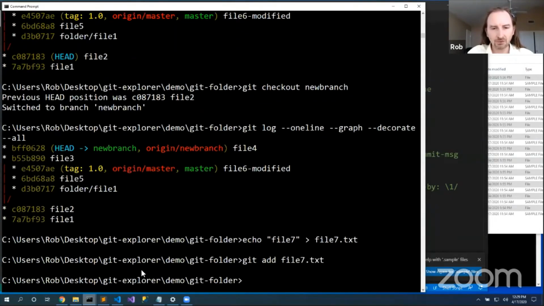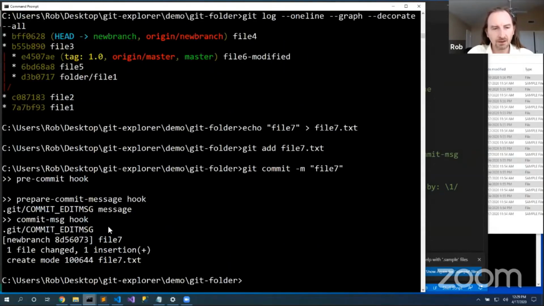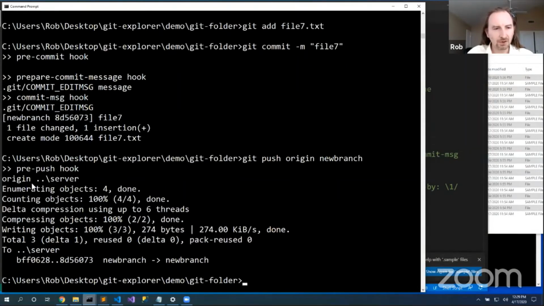Okay, so there's no hook for adding a file to the staging directory. Git commit -m file 7. As I committed it, there was the pre-commit hook, the prepare commit message hook, where it's talking about this commit_message file. Then I have the commit message hook after I've made that commit message. It found it on the command line, so it didn't need to prompt me. And ultimately, it did all of that content. Git push origin new branch. I got some more, the pre-push hook.